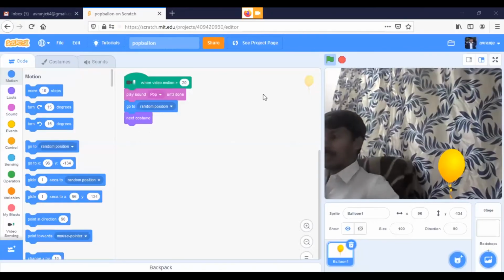Yeah, see here I created one small game. When video motion is greater than 20, play sound pop until done. Actually I want to play one game here. If you observe, whenever some balloons are coming here, I need to pop them. So I need to go there and put my hand on it like this.